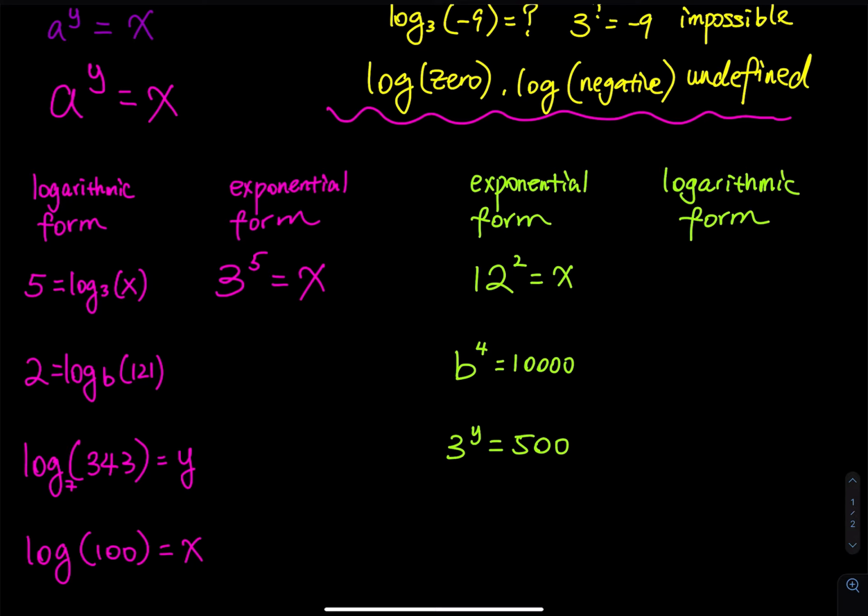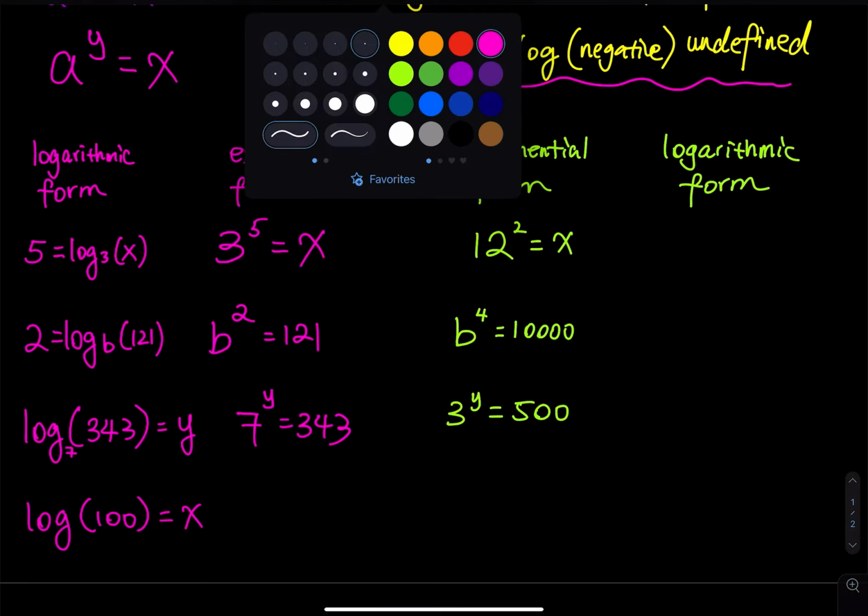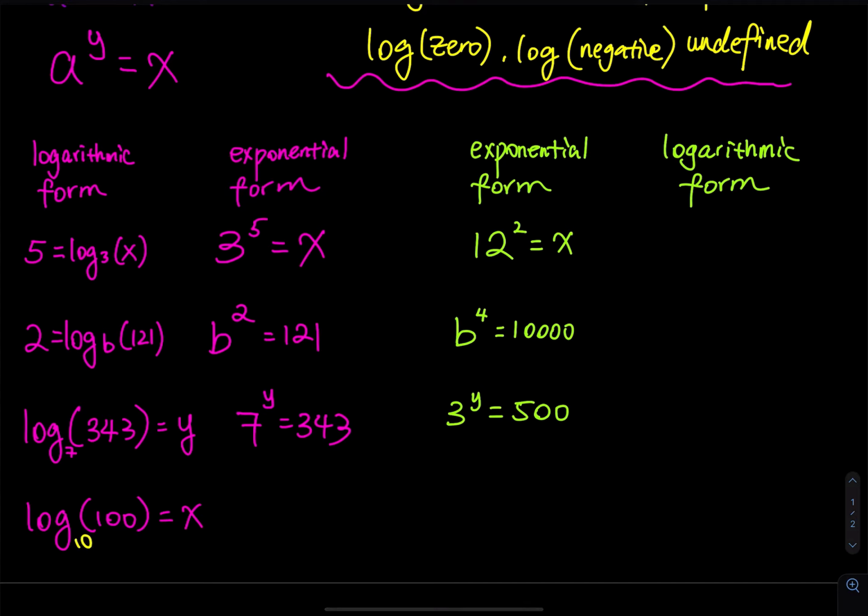Okay, one more. So we have base b, pick up the number on the other side, drop that on the exponent, and then come back to the parenthesis. So this one, write the base first, pick up the other side, put that on the exponent, and then come back to the parenthesis. Okay, this one you see a log, there is no base, then what is the base? When the base is not specified, then the base is equal to 10. Nothing means 10, right? So that is 10 raised to the x power equals 100.